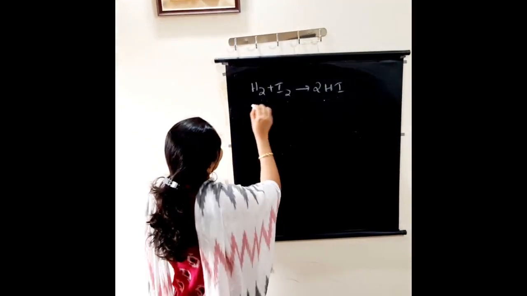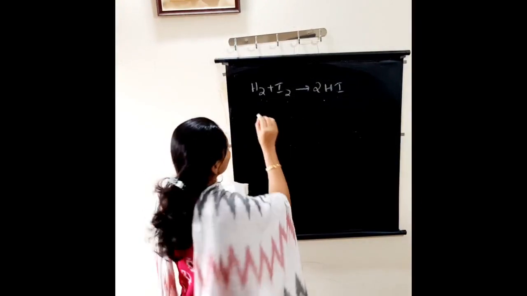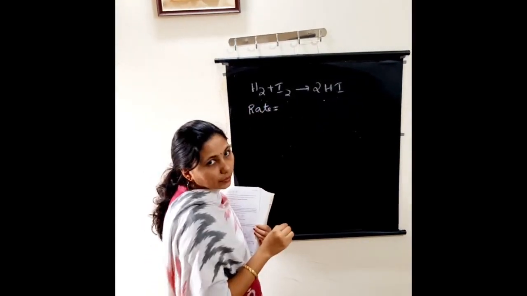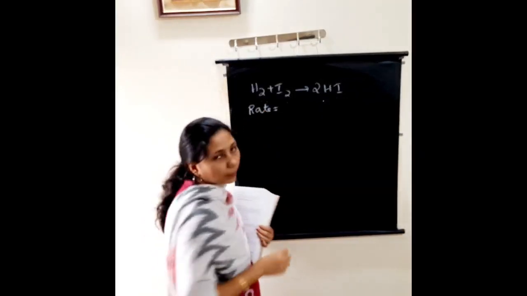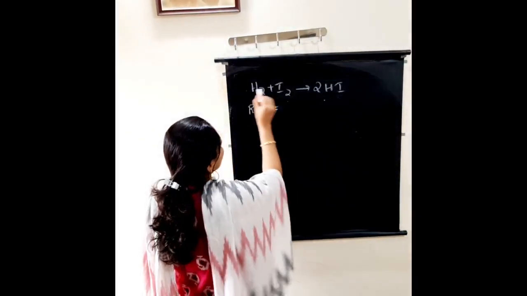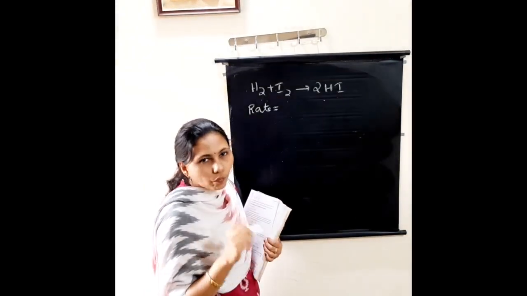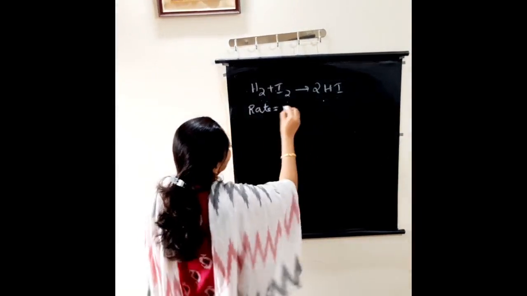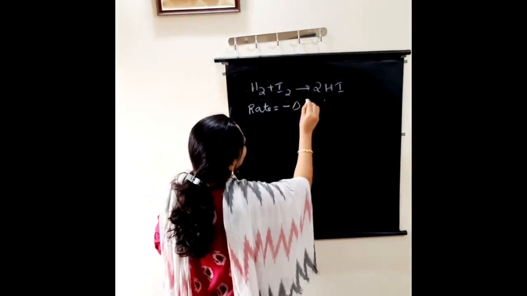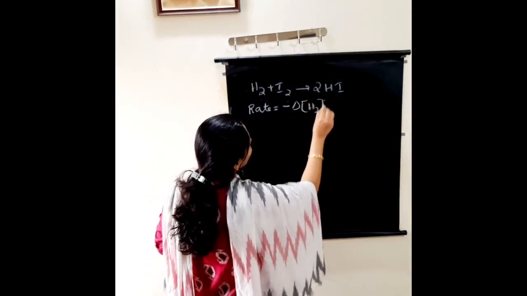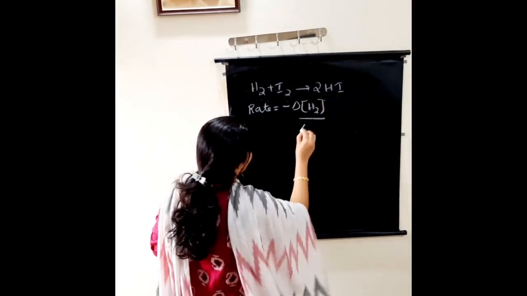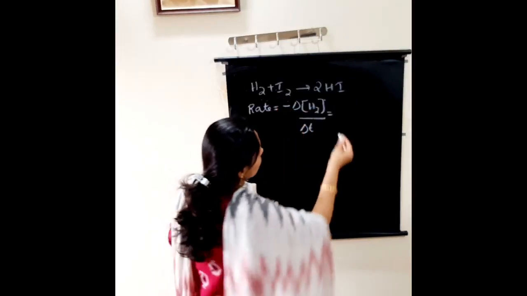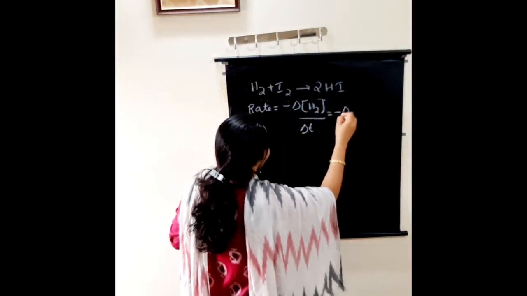Okay, so first we will write, the reactants are hydrogen and iodine. So rate equal to, how will we write? Minus we have to put, and we have to divide it by the reaction coefficient. Here what is the coefficient? Any coefficient is given as 1, so no need of writing that coefficient. So minus delta concentration of H2 divided by delta T equal to, here also no coefficient, minus delta concentration